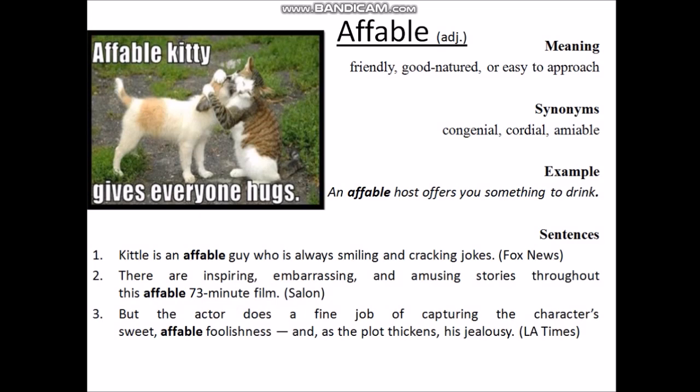An affable host offers you something to drink. That means a friendly host always offers you something to drink. So move on to the sentences. The first sentence is: Kettle is an affable guy who is always smiling and cracking jokes. That means Kettle is a friendly, good-natured guy who is smiling and cracking jokes. So now move on to the second sentence.